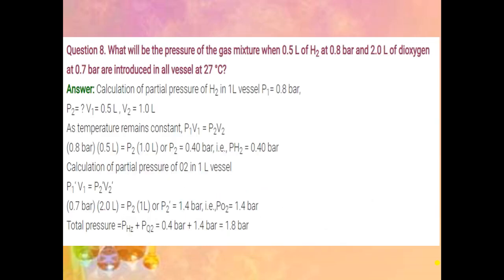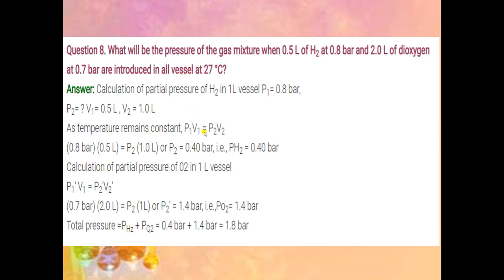Question number 8 is, what will be the pressure of the gas mixture when 0.5 liter of hydrogen at 0.8 bar and 2.0 liter of dioxygen at 0.7 bar are introduced in a 1 liter vessel at 27 degrees Celsius? This is 1 liter. Okay, so there are two gases, one is hydrogen, another one is dioxygen, and they are mixed into another vessel whose volume is 1 liter.